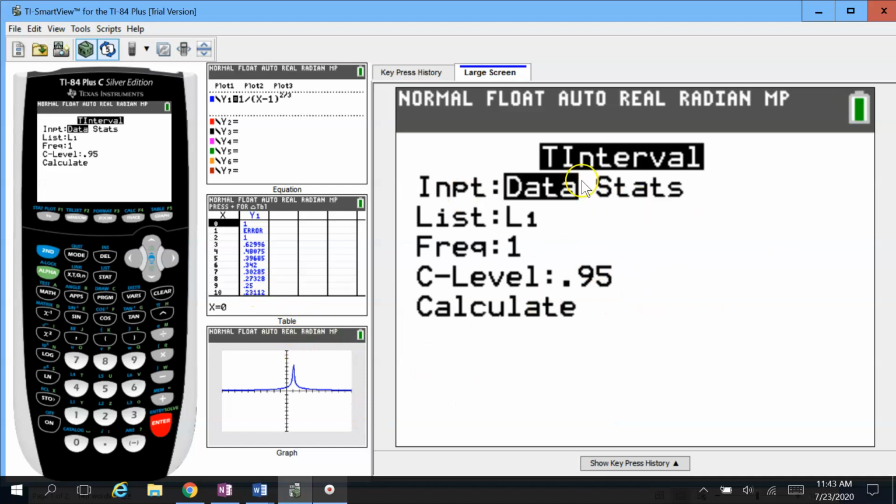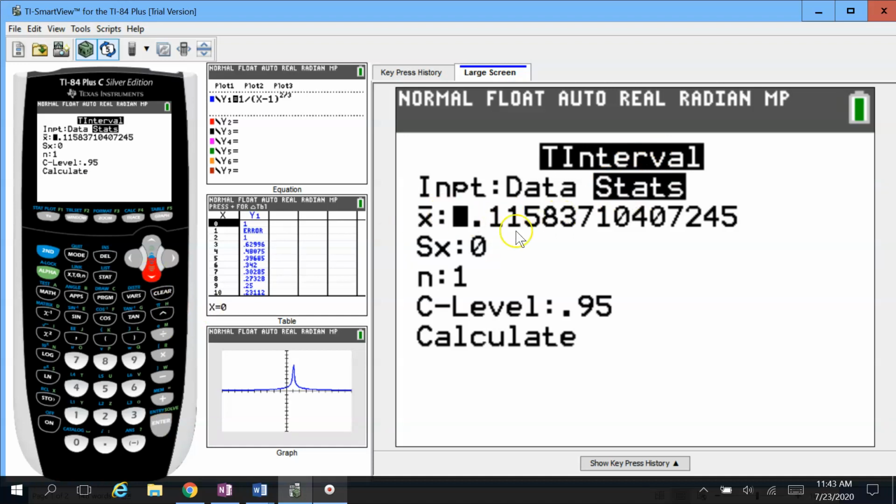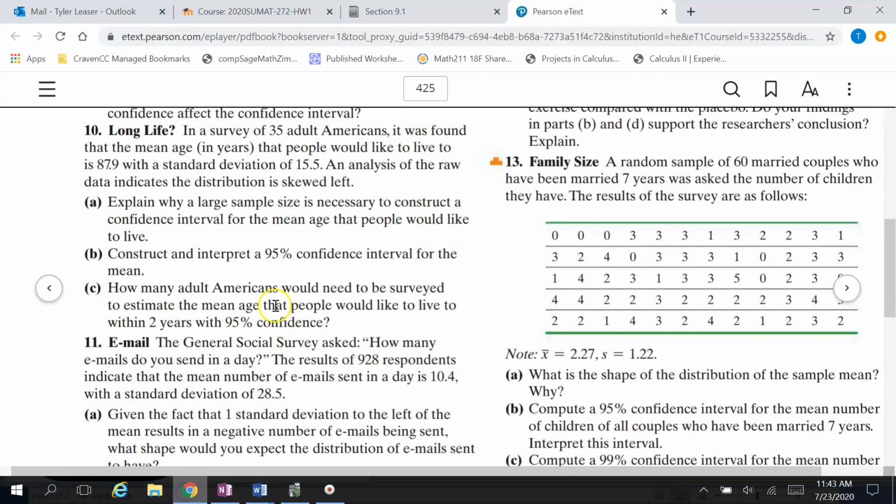And we have two different options. We have data and we have stats. If the question just gave you the raw data in a table, you would leave it on this option. But they didn't give us that for our question. They went ahead and found the mean and the standard deviation for us. So we're going to go over to stats, and we're just going to plug in the sample mean and the sample standard deviation.